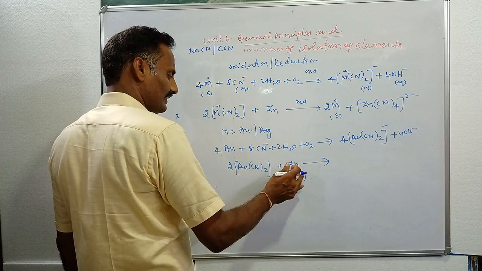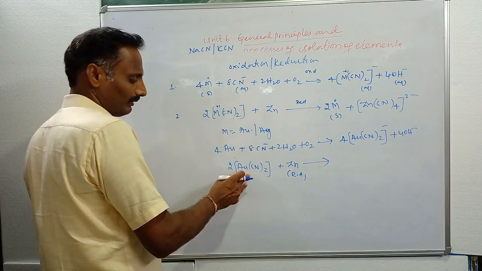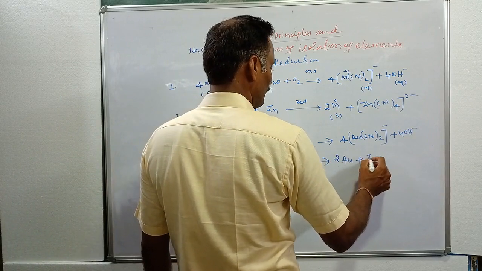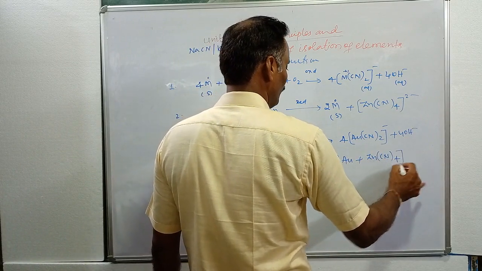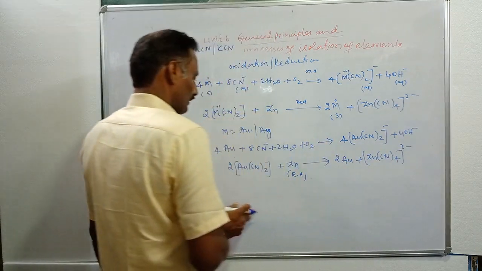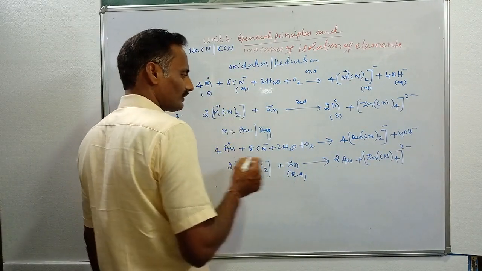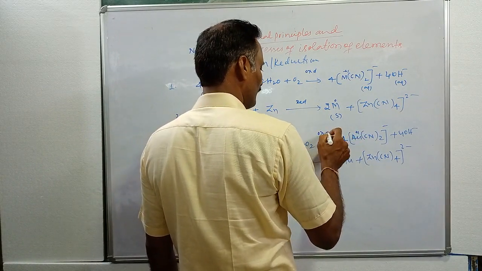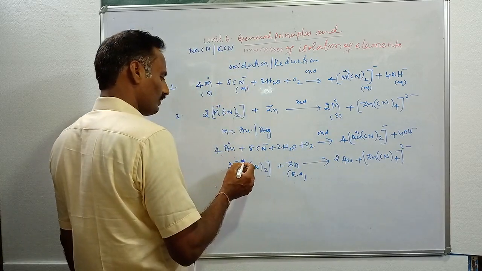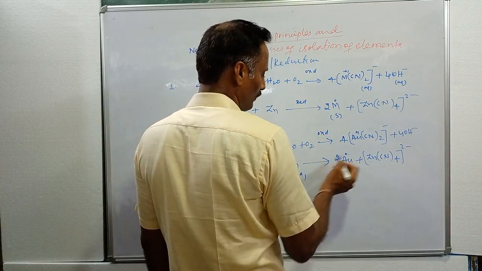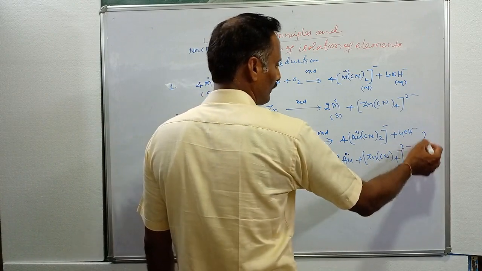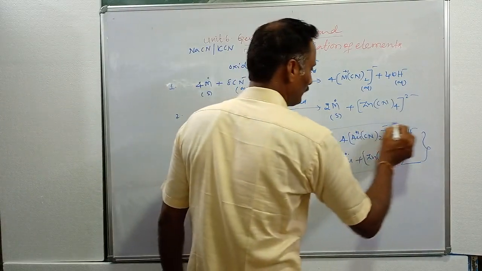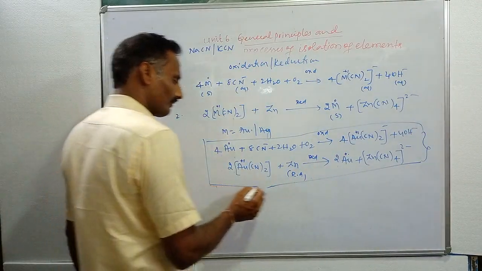A reducing agent is one which undergoes oxidation. Then you will get 2 Au, and also Zn(CN)4 2 minus. Here the oxidation state of gold is 0, and here it is +1. Going from 0 to +1, increasing oxidation number, is called oxidation. And here the oxidation state of gold is +1 going to 0, which is called reduction. This is the oxidation reduction method to obtain gold and silver. Similarly, you apply it in the case of silver.